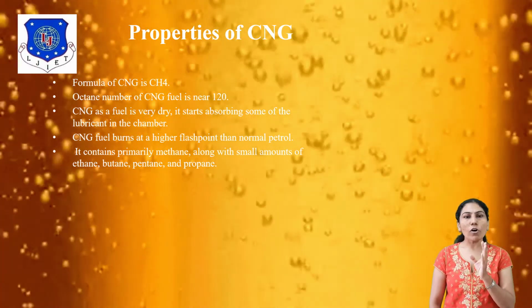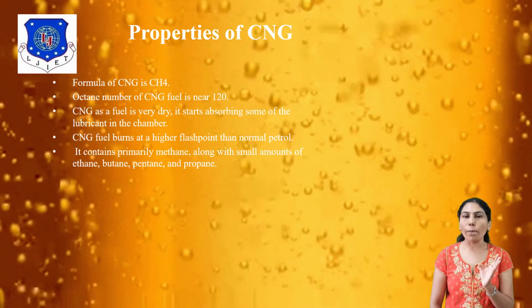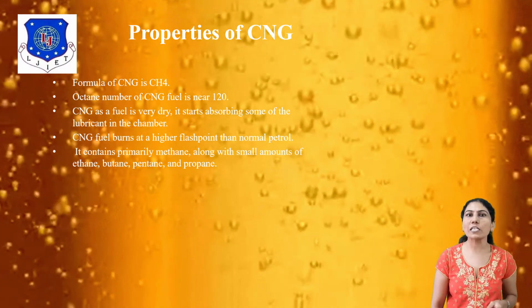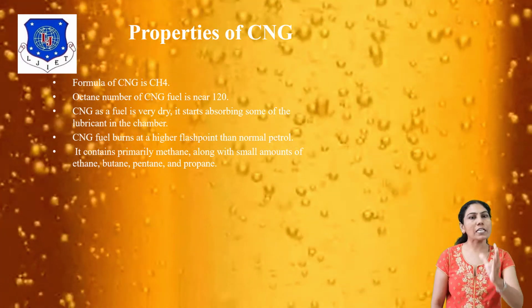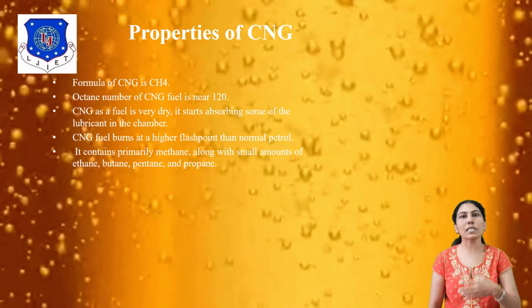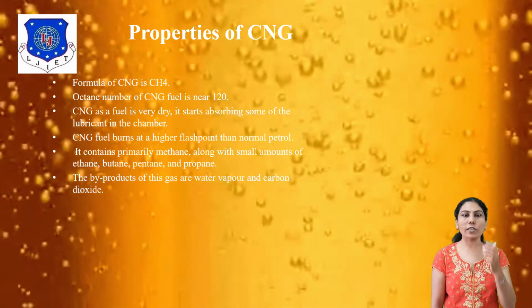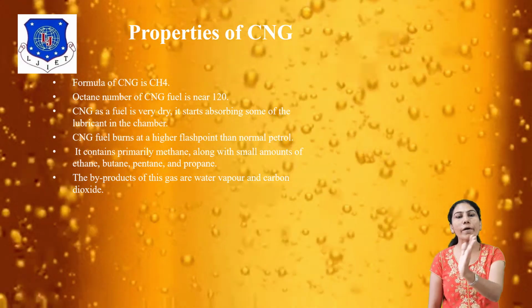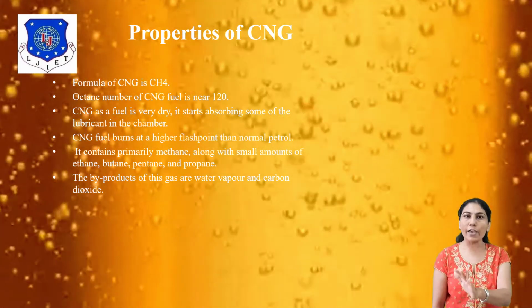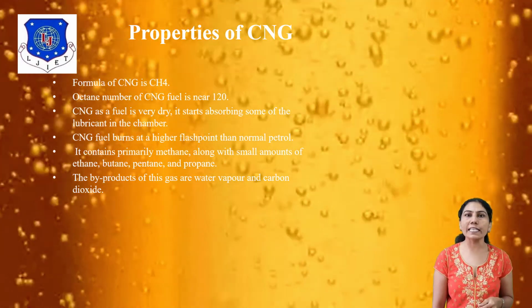What are the formulas? Ethane is C2H6, propane is C3H8, and butane is C4H10. Only a very small amount of these is present in the CNG manufacturing process. Then also the byproducts of this gas are water vapor and carbon dioxide. It is another property of CNG.